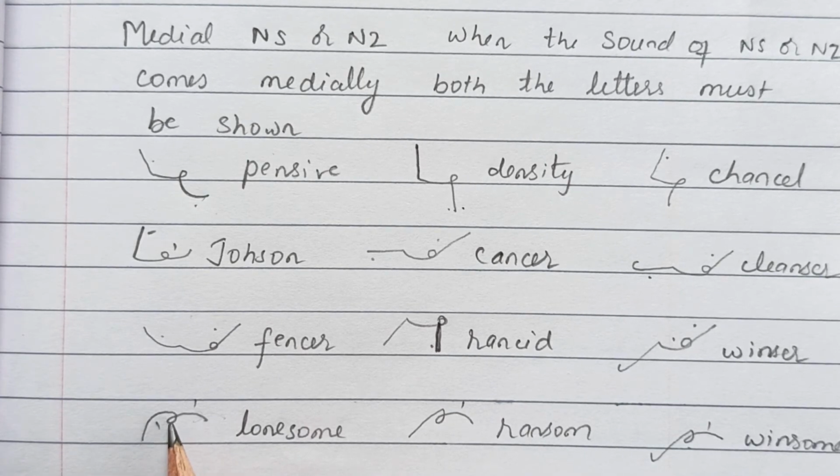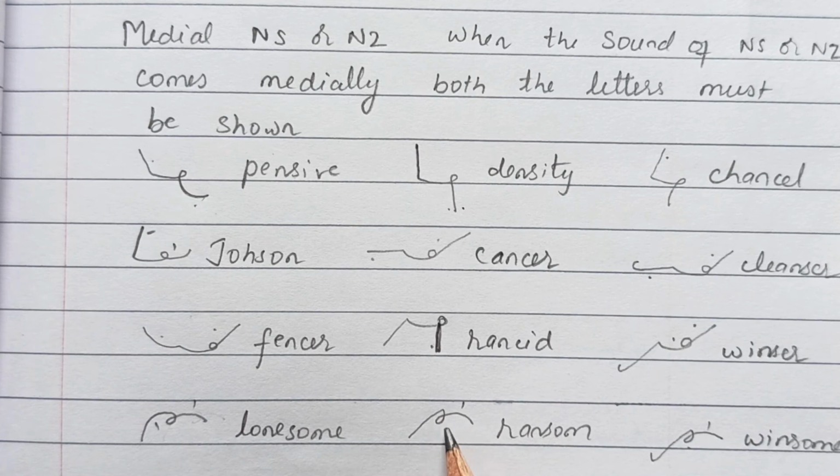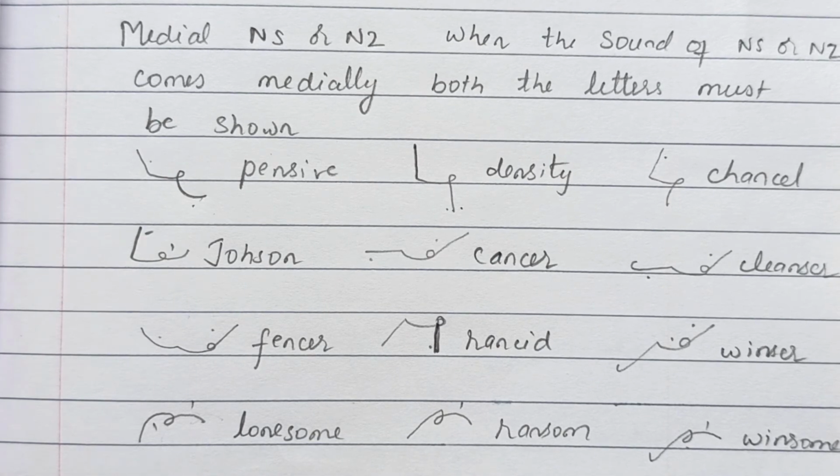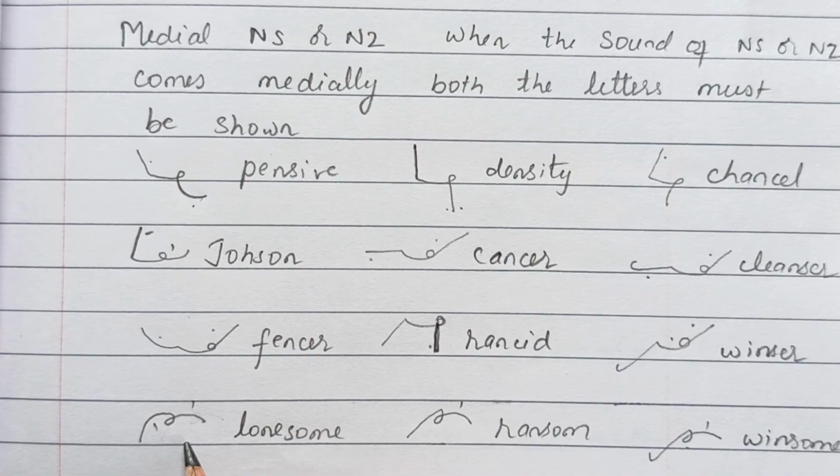lonesome. So L, N hook, circle S and M. So lonesome, ransom, binsome. So in this way we can use the stroke and also the hook.